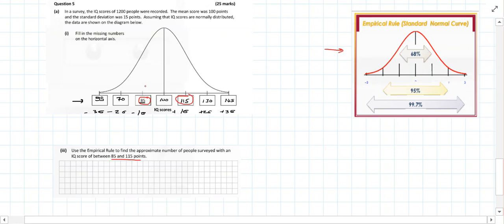So we can see this range, from here to here, is plus or minus 1 standard deviation from the mean.